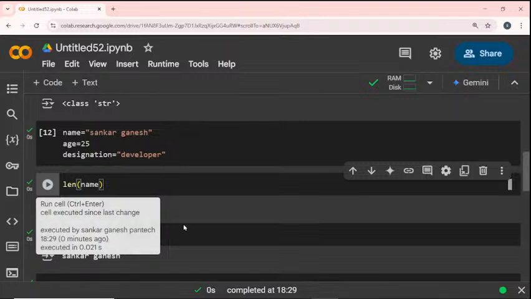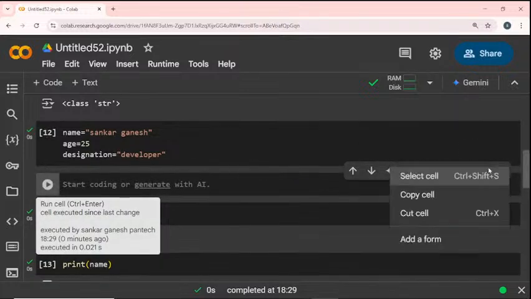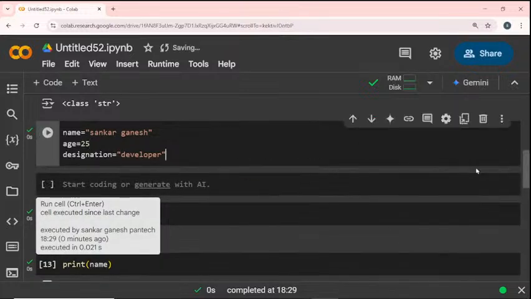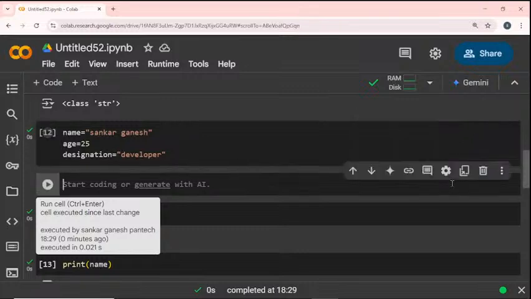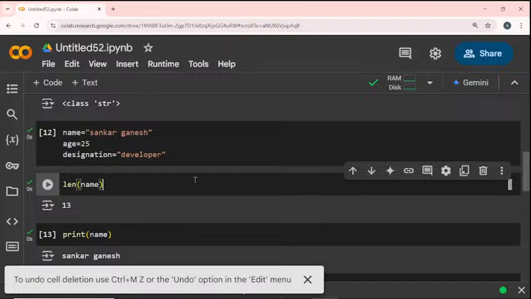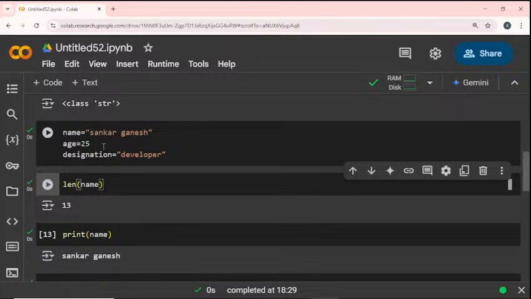But this comes out as 13. Why? I already told you, the len function is used to find out the count of the string. My name has 12 characters only. Shankar, S-A-N-K-A-R, is 6 and Ganesh is also 6. So 6 plus 6 is 12. So why does it become 13? Anyone know the reason? If anyone knowing Python is there, kindly answer this.